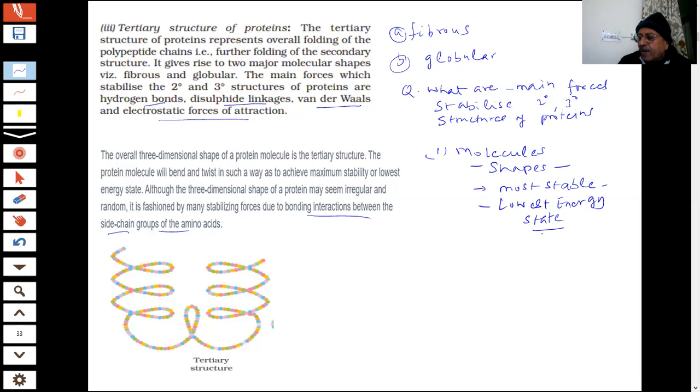And that is decided because there are atoms which can form bonds, and attractive and repulsive forces are operating. So there is a balance of all these. So they take three-dimensional shapes, which I was talking about in the proteins. You can see the two shapes which we gave you, fibrous and globular, for maximum stability.